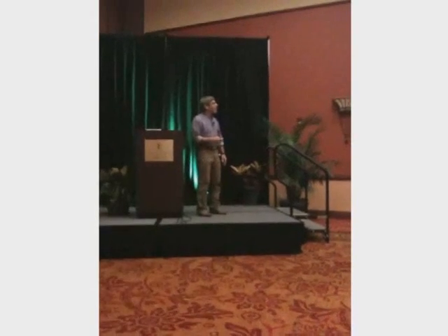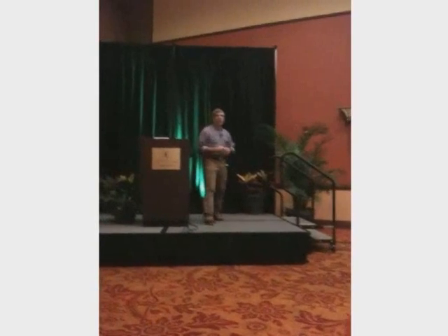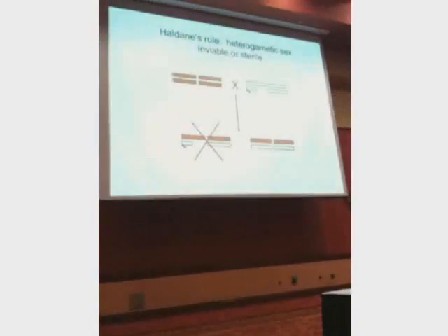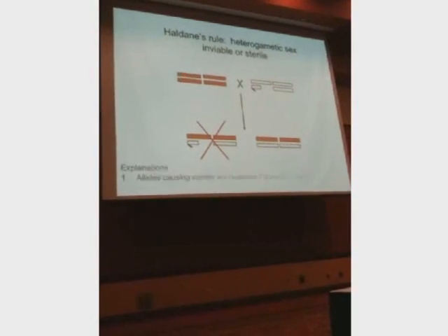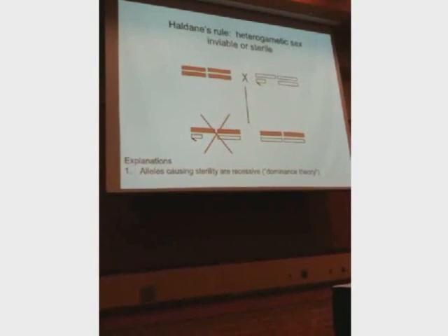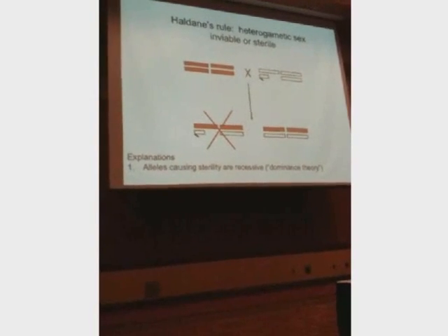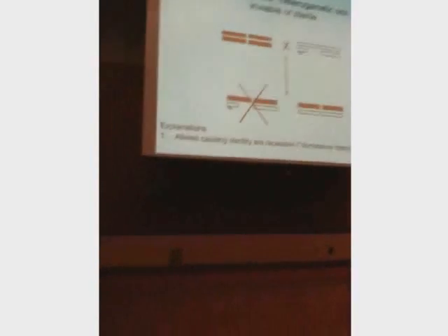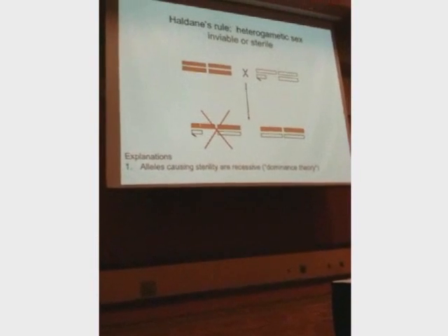And it was designed to explain why this phenomenon of heterogametic sterility actually occurs. And there's two explanations. Most of the theory and explanations have actually been worked out by Alan. The first one is simply that males, or the heterogametic sex, is preferentially affected simply because the alleles causing sterility are recessive. Oddly enough, this is called the dominance theory. It should be called the recessivity theory.